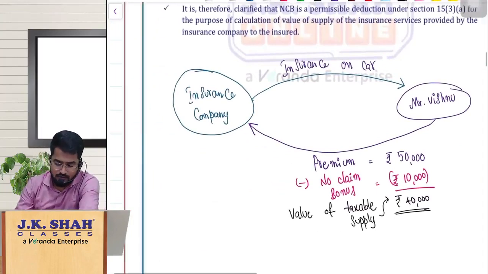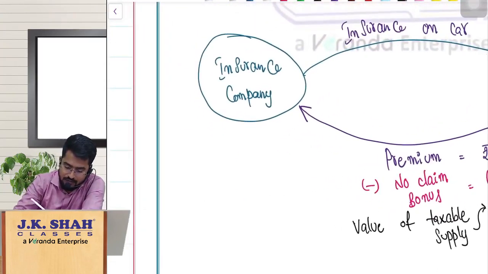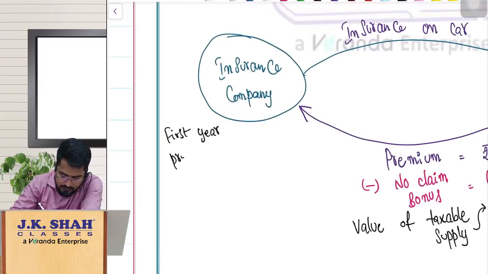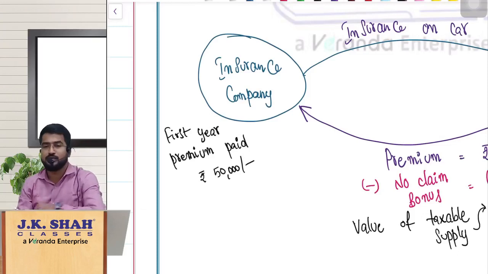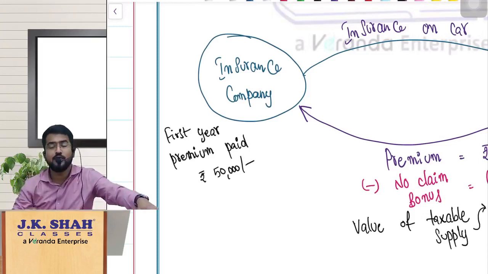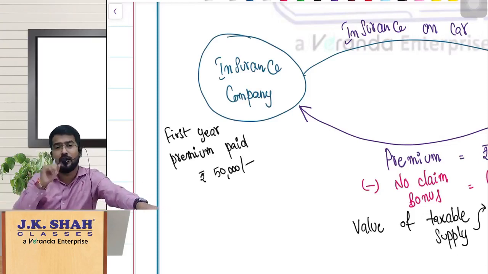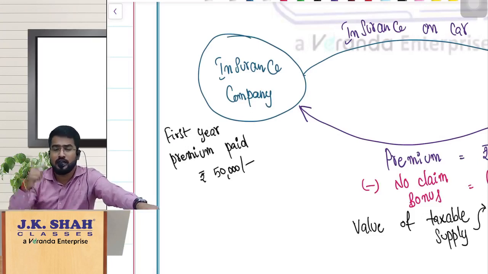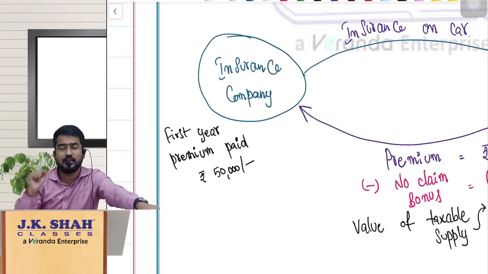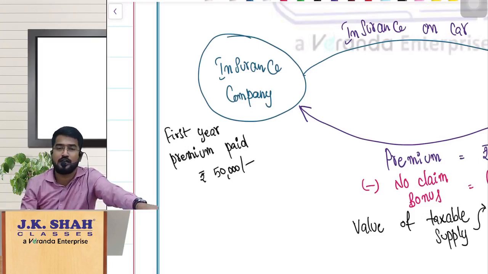Let us assume first year premium I have paid rupees 50,000. And during this first year, if any accident happens to my vehicle, I can claim the insurance amount, so that I can get the repairs done for my car or vehicle.